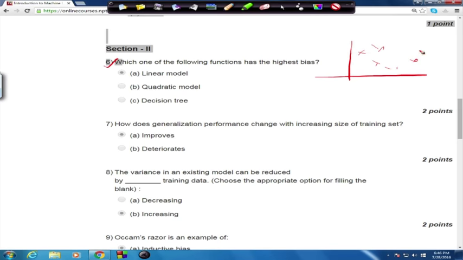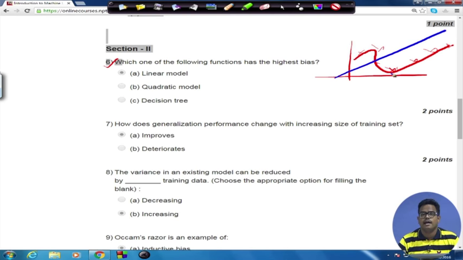For example, say you have a bunch of data points which are distributed this way, and a good fit to the data would go this way. However, say you are just trying to fit a straight line, so this cannot capture this important variation within the data, and this will have bias.